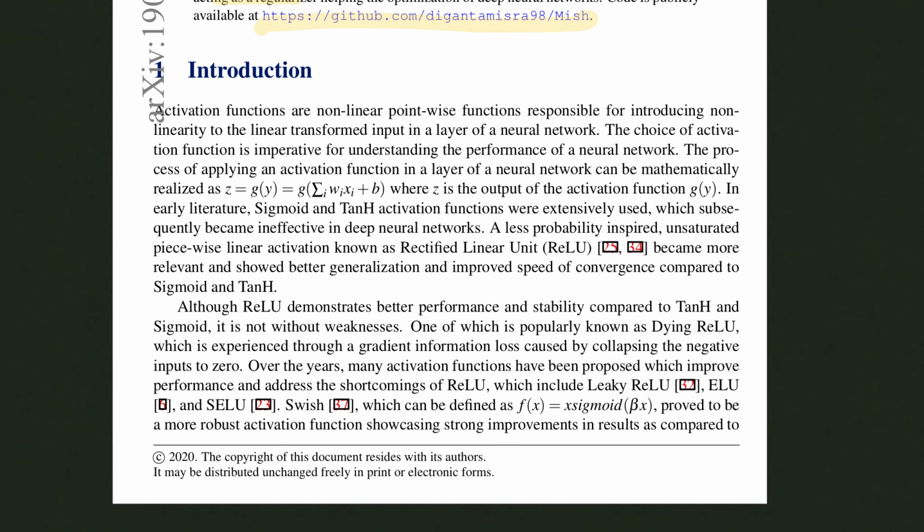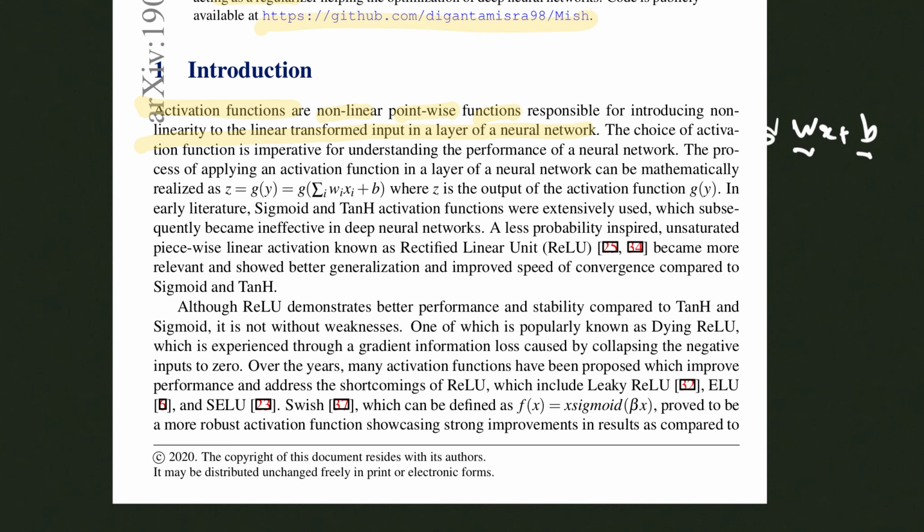Now let's go to some of the basics. First, the paper starts with the definition of the activation function, which is nonlinear and pointwise functions that are responsible to introduce nonlinearity to the linearly transformed input in a layer of a neural network. So assuming that you have an L layer neural network, you know that this W times X plus B with weights and biases applies.